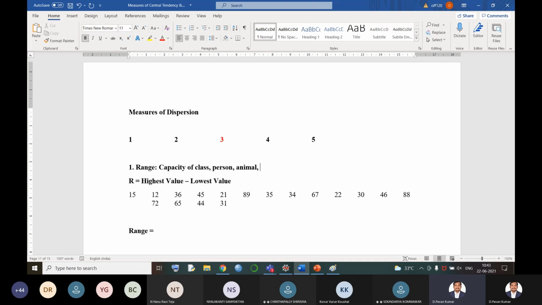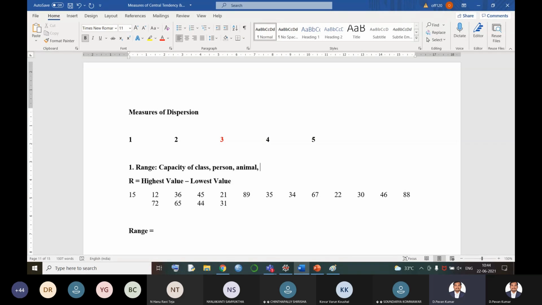If I'm a moderate swimmer, then I'll go from 6 feet to 8 feet or 9 feet. And if I'm the best swimmer, I can go to the depth where I can sustain, so you can swim up to 11 feet or 13 feet also. That is how we find what is called range.